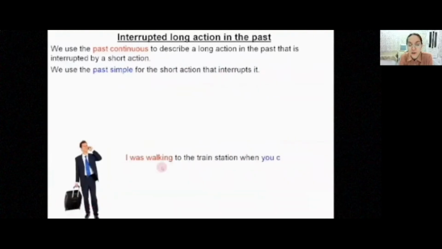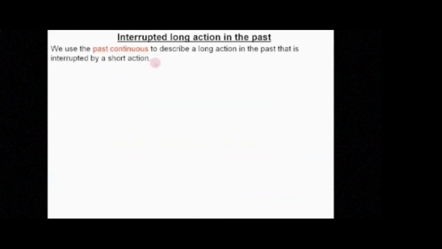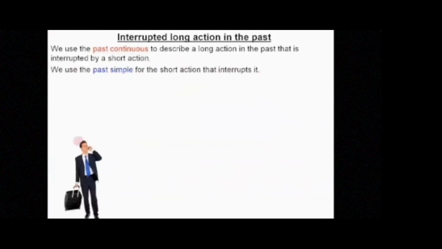So here's an example. I was walking to the train station when you called me. It was the first example. Do you remember? You called me is past simple. I was walking is past continuous. We use past continuous to describe a long action in the past that is interrupted by a short action. We use the past simple for the short action that interrupts it. So for example, I was walking to the train station when you called me.